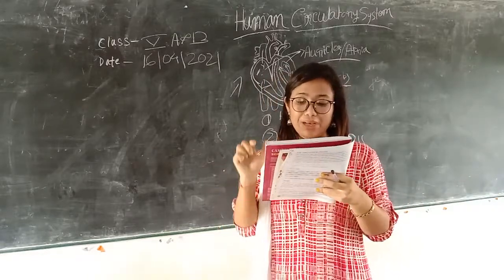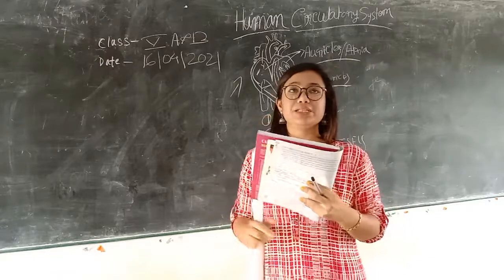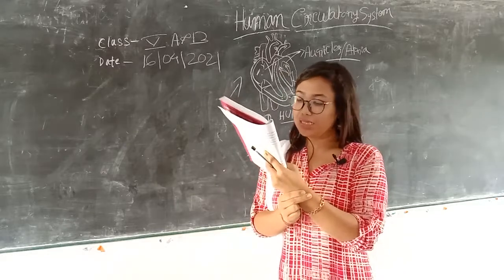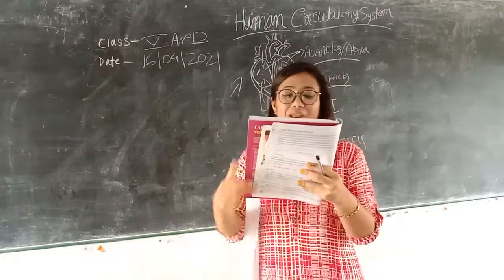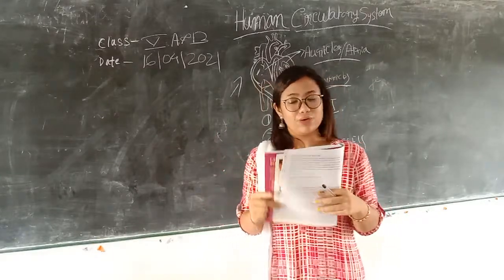The normal human pulse rate is 60 to 100 beats per minute.